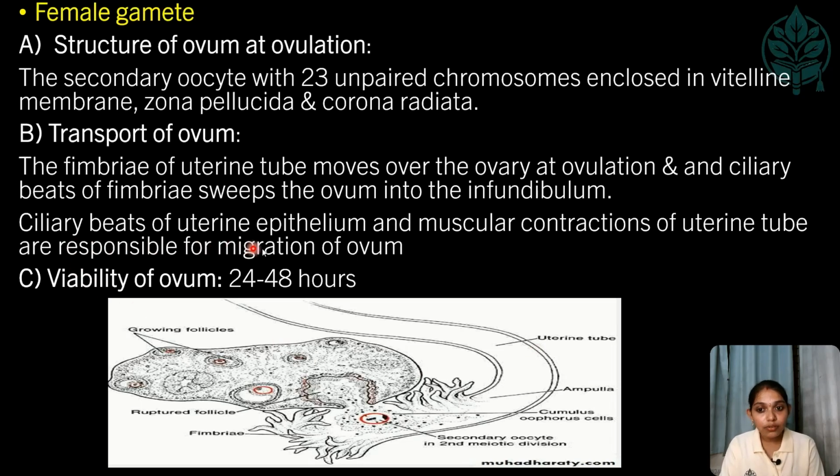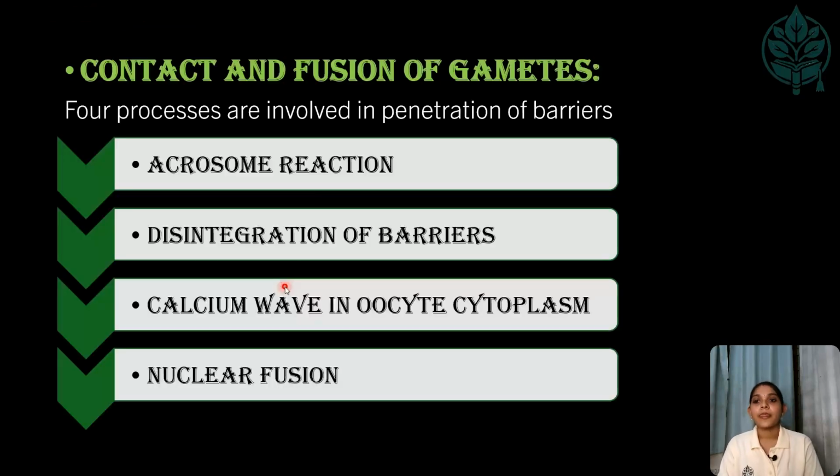The ciliary beats of the uterine epithelium and the muscular contractions of the uterine tube are responsible for the migration of the ovum. The ciliary beat of the epithelium present in the uterine tube forms a wavy movement which sweeps the ovum from the ovary to the ampulla, and there is also continuous muscular contraction in the uterine tube which helps in the migration. The viability period is about 24 hours. So first we have read about the approximation of gametes.